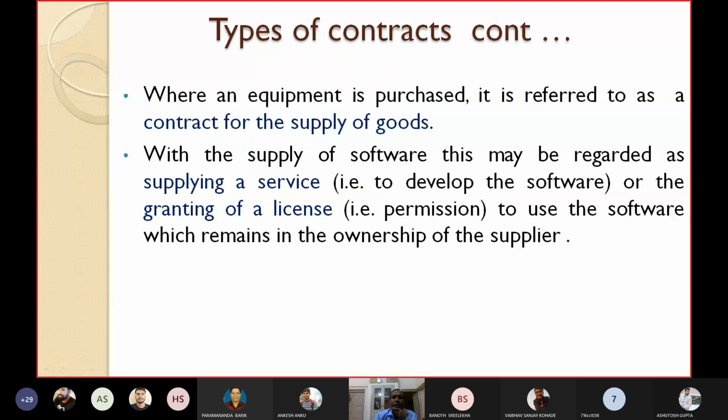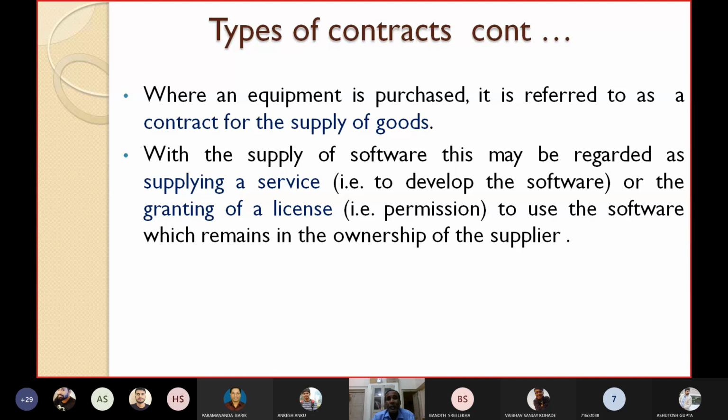Where an equipment is purchased, it is referred to as a contract for the supply of goods. Please try to understand what is meant by contract. When equipment is purchased, normally we call it a contract for the supply of goods. But with the supply of software, this may be regarded as supplying a service. Every organization normally has a section called purchase and works. In NIT Rourkela there is also a purchase and works section. When you are purchasing any items, goods, we call it a purchase order.